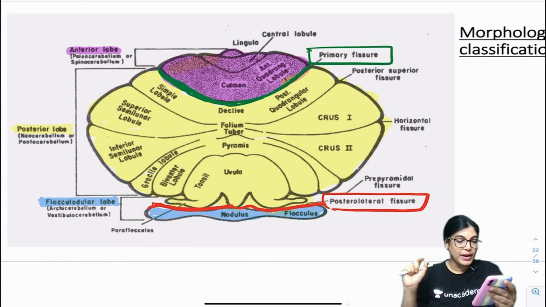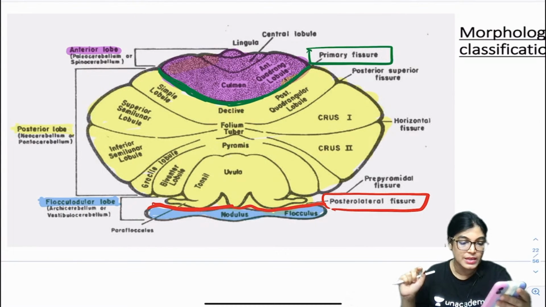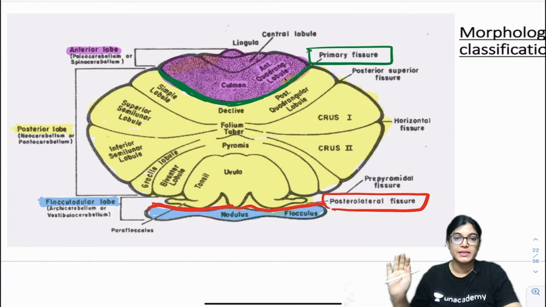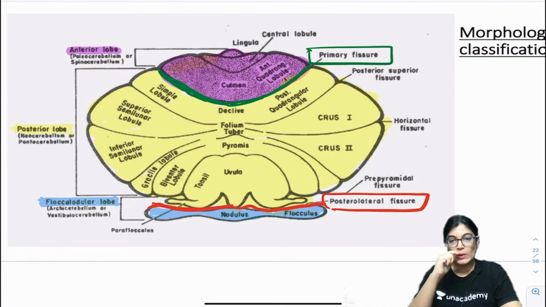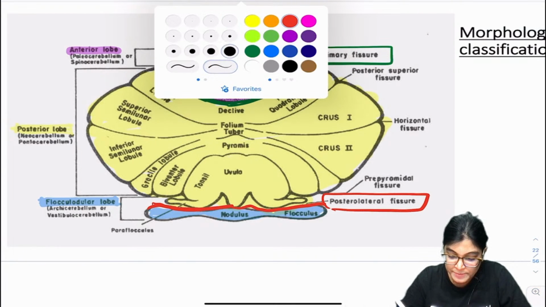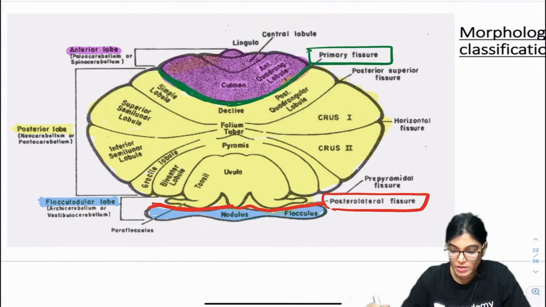Is it okay everyone? Are you understanding? So now we know the lobes very nicely. 3 lobes are there. Now I will use a different color to highlight the morphological classification.